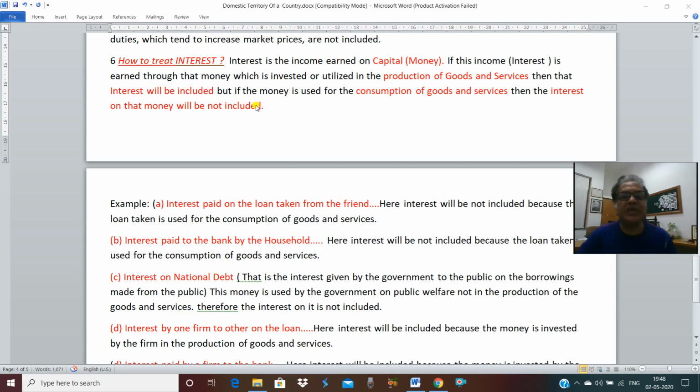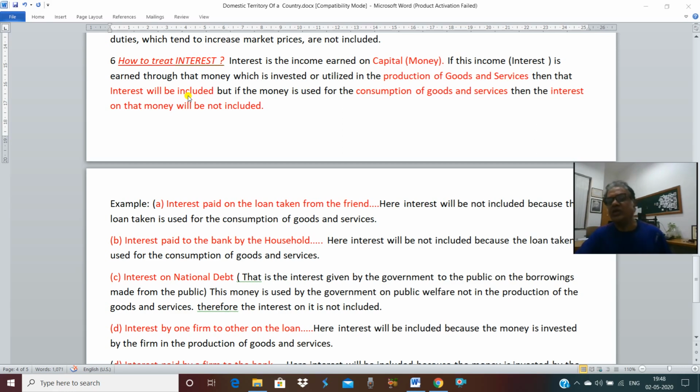So now the question is how we are going to treat that interest in the estimation of domestic product and national product. If this income or interest is earned through that money which is invested or utilized in the production of goods and services, then that interest will be included. Very important point. If I have taken money and I am investing that money in my business, and over that money I am paying interest, that interest will be included.